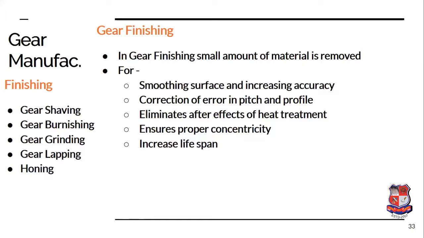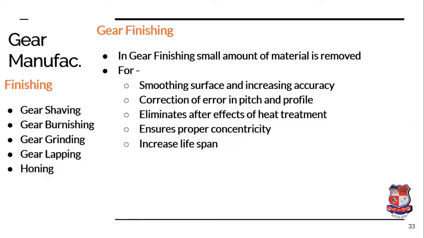There are different gear finishing processes. These include gear shaving, which is similar to the shaping operation, but the cutter has serrated teeth, which will remove a small amount of material and make the surface profile accurate. Burnishing is a process of plastic deformation, so it will deform the material plastically so that an accurate profile is obtained.